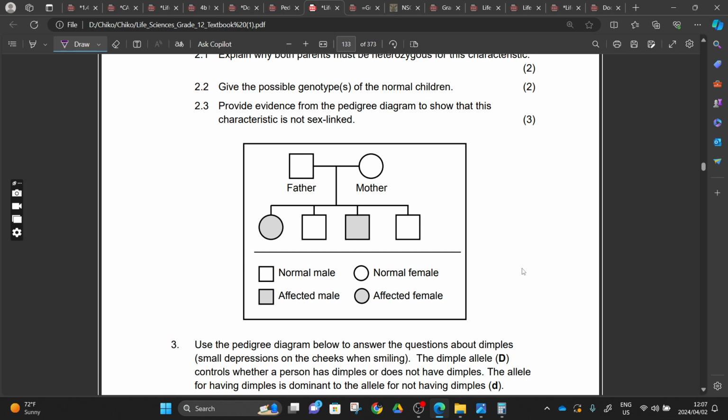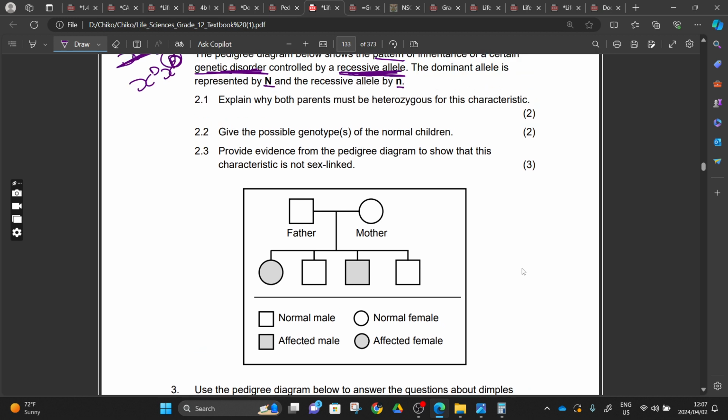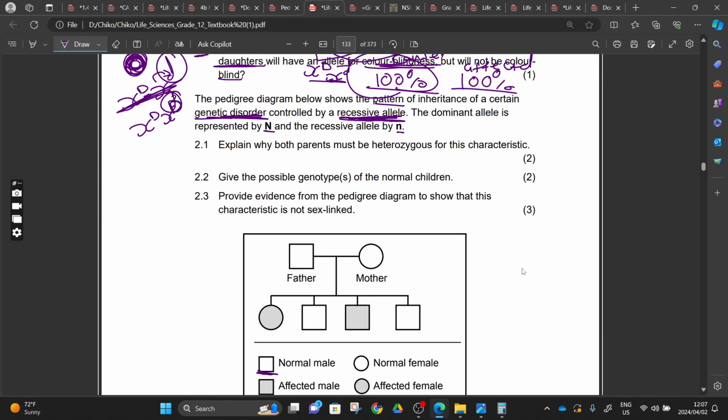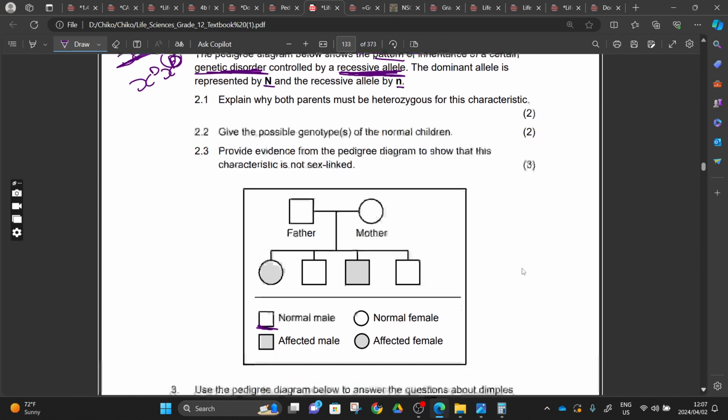We can go to our pedigree, and with our pedigree, you say a normal male. This one is a normal male, and did they say whether this is sex linked or not? No, they didn't say it, right? So we will use this as an autosomal pedigree. We have a normal male and a normal female, and they are saying this is caused by a recessive allele. It means that those who are affected are going to have small letter n.